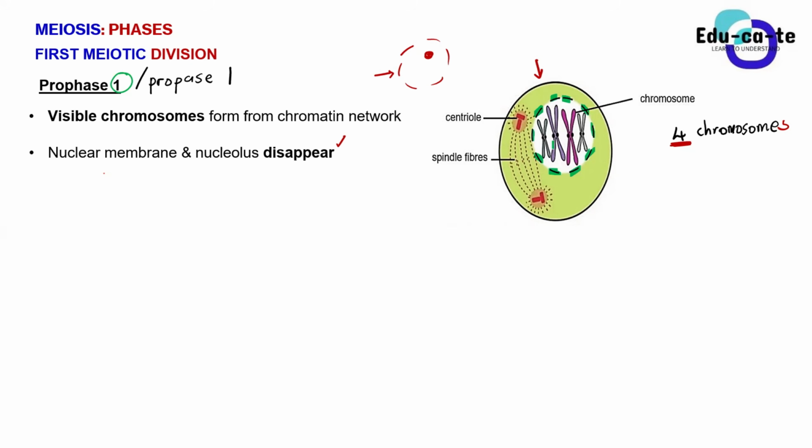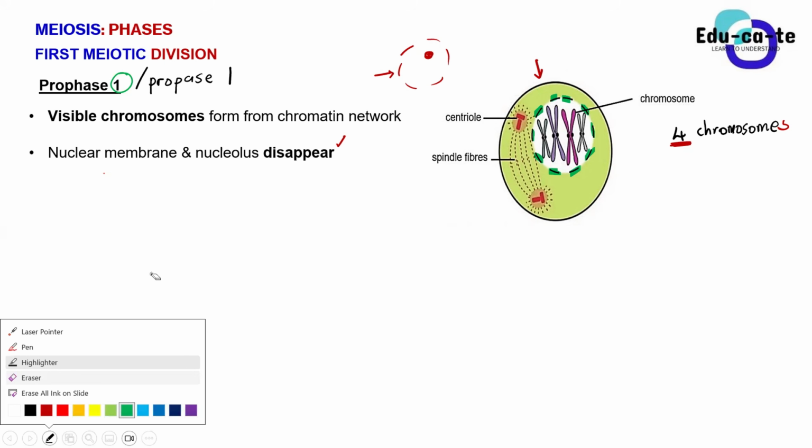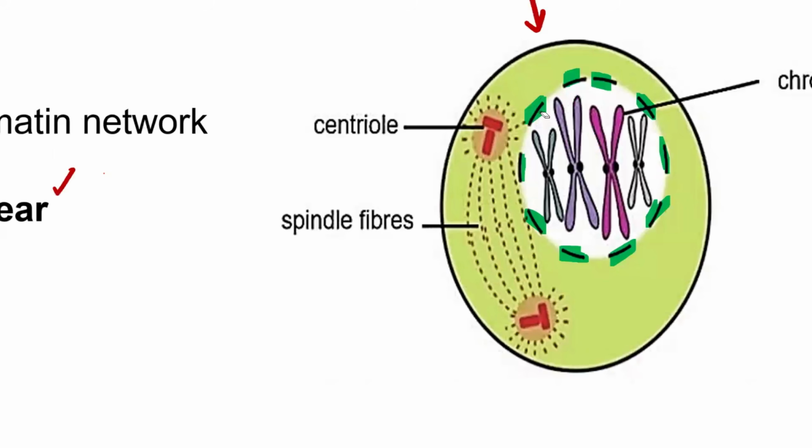Same applies to the nucleolus. You guys cannot see the nucleolus from this diagram, can you? From this diagram provided, can you see the nucleolus? No, sir. Guys, do you see any ball-like structure inside the nucleus for this one? Let me zoom in so that you can see properly. Do you see any ball-like structure inside the nucleus? No. It is because it is disappearing, guys.